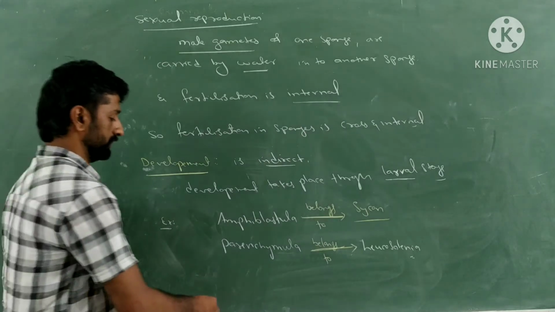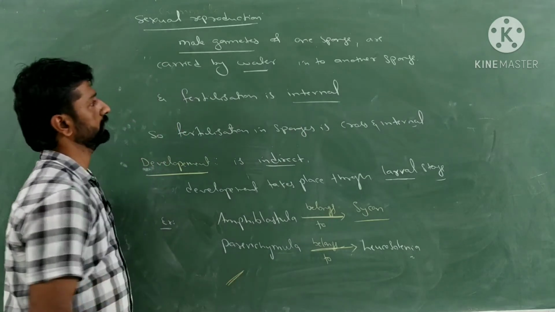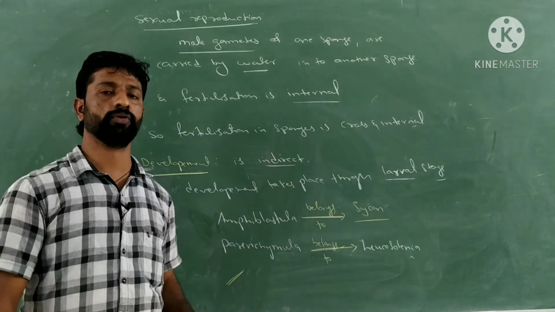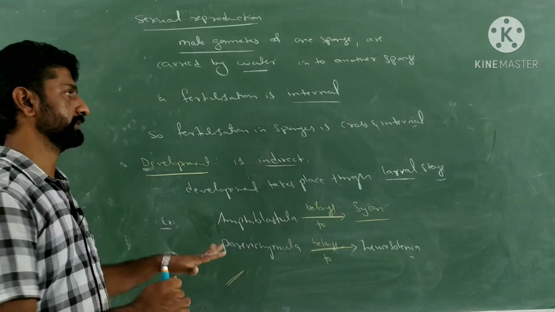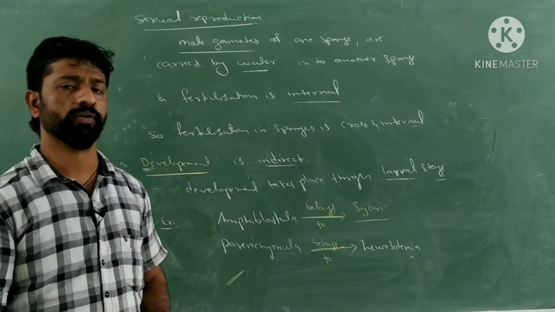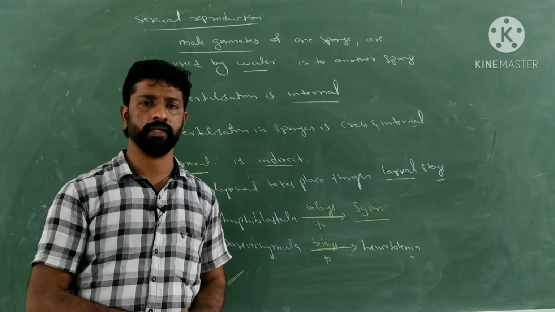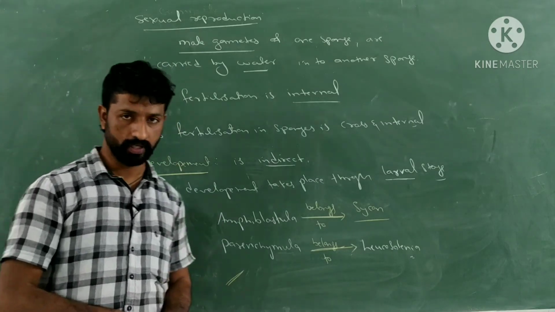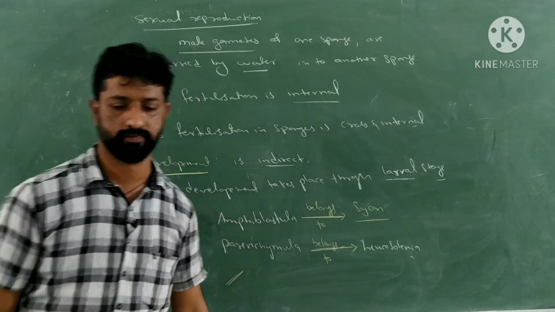Okay, so with this we completed the general characteristic features of the sponges. Any doubt in this one? Okay, this is enough for the CET as well as the PU classes, and some more information is required for the NEET. In order to solve the NEET questions, let's discuss those special points now. Before that, make a note of these points.